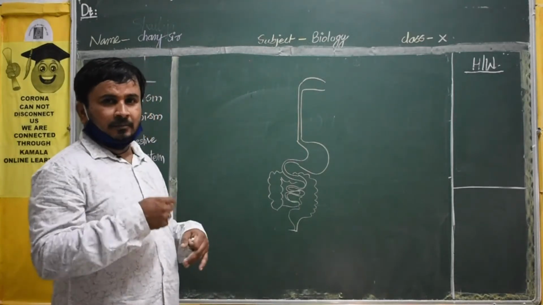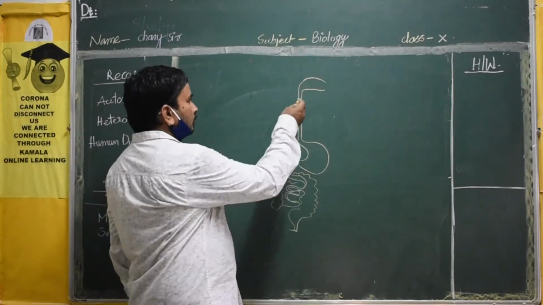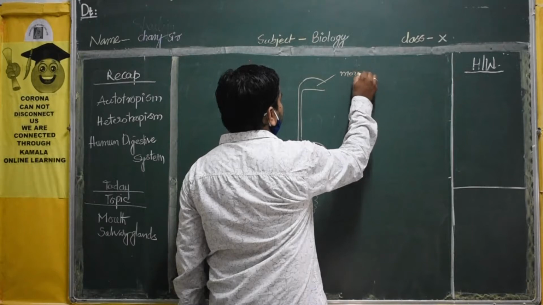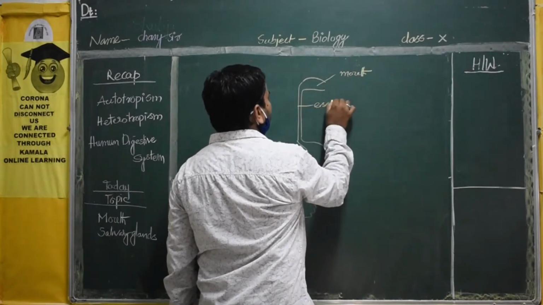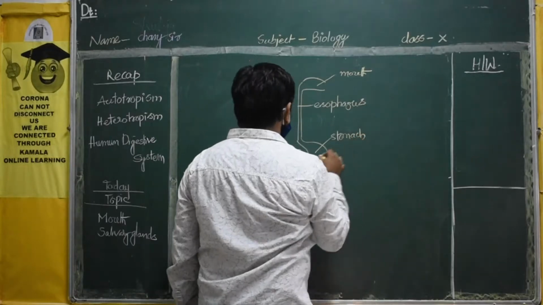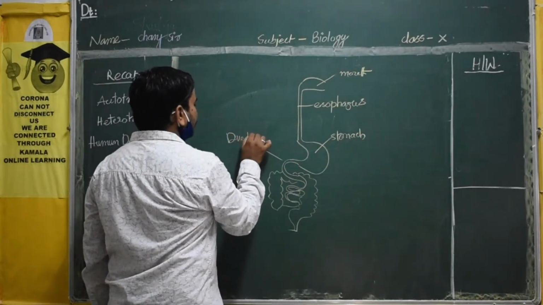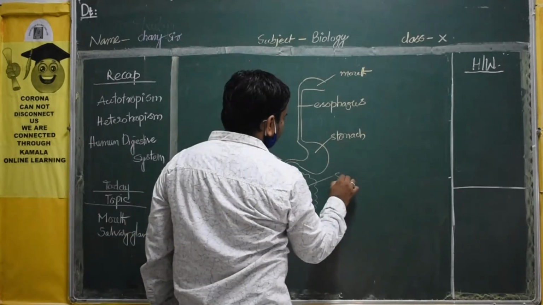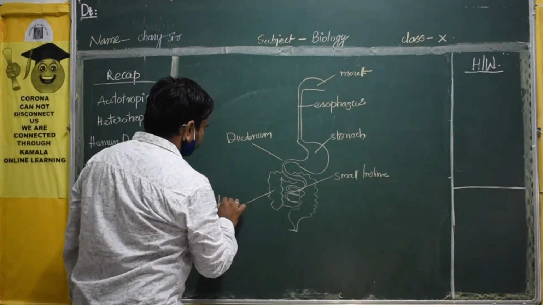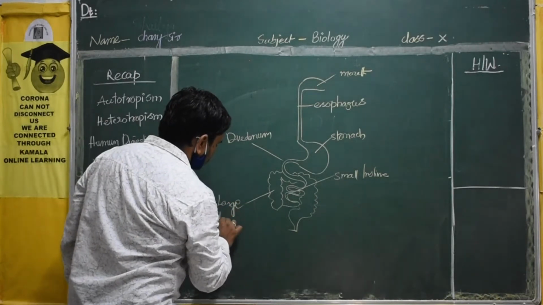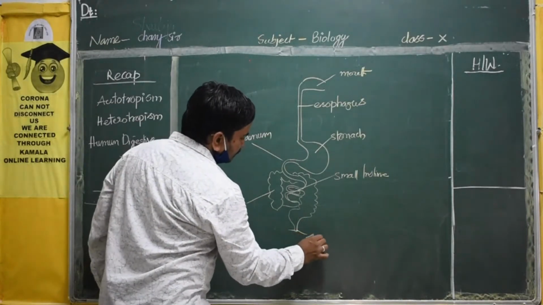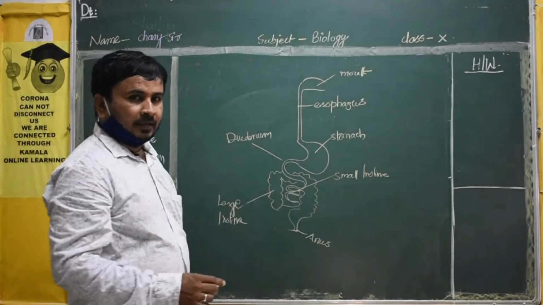These many parts are there. You don't see the internal parts, you see only the mouth and anus. Now I am writing the parts again: mouth, esophagus, stomach, duodenum, small intestine, large intestine, and the last one is the anus. These are the major parts we can see in the digestive system.